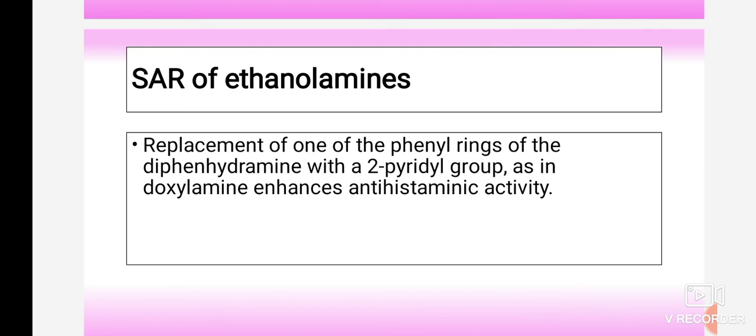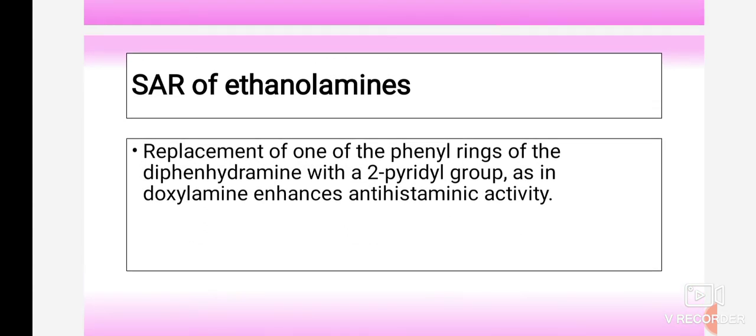They may also ask what is the difference between diphenhydramine and doxylamine. In diphenhydramine there are two phenyl rings, whereas in doxylamine one phenyl ring is replaced with a 2-pyridyl group. And this is an important point related to doxylamine, its enhanced antihistaminic activity. So this point you have to explain.